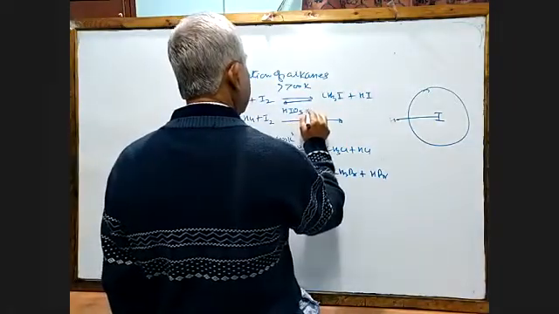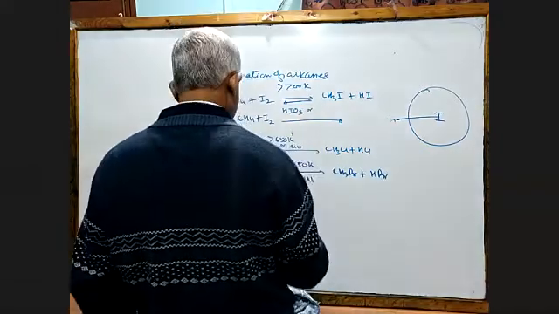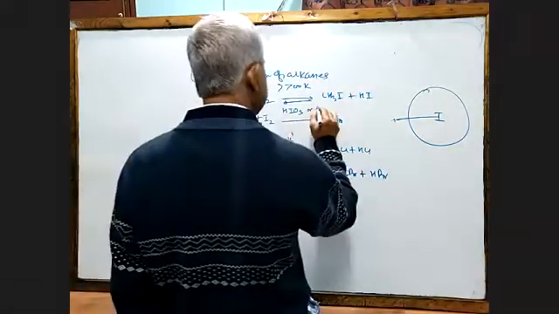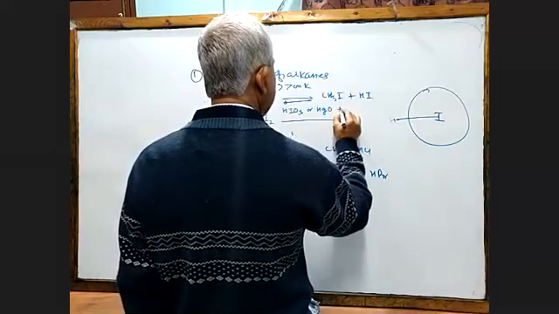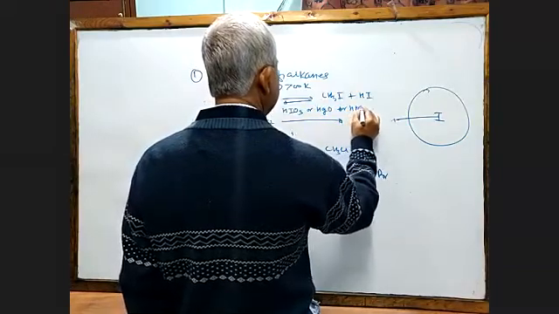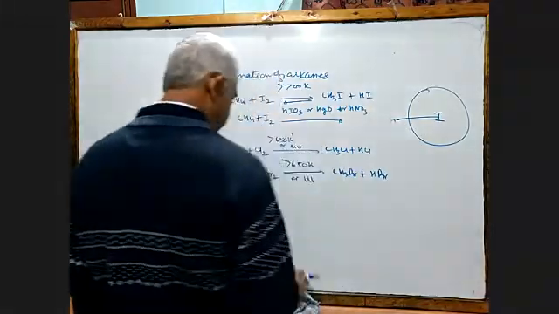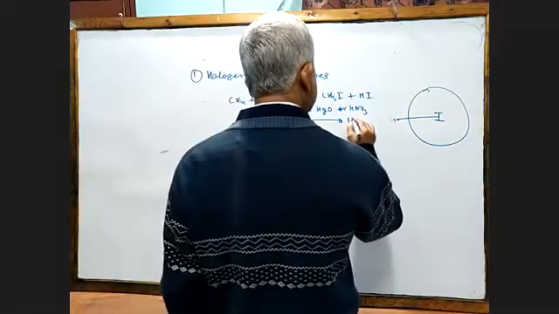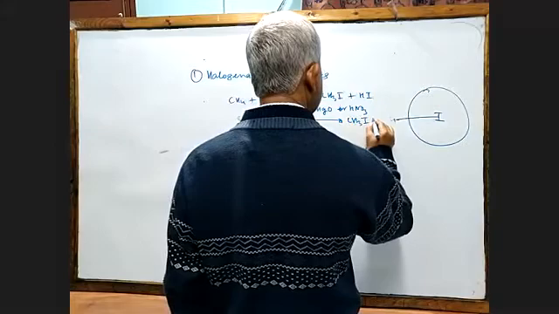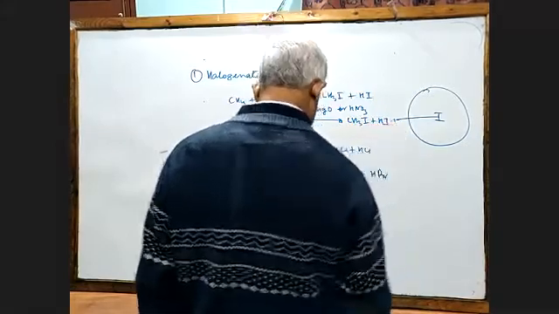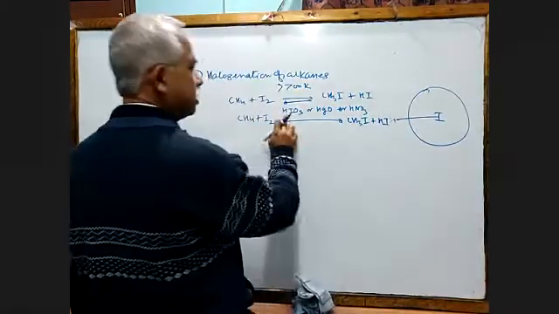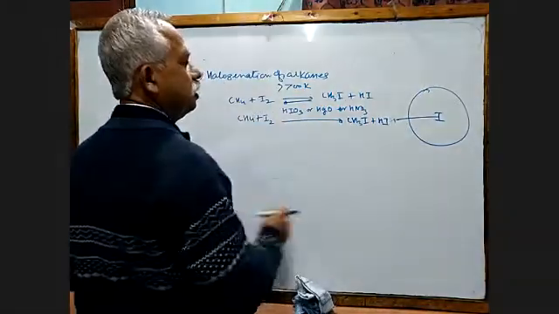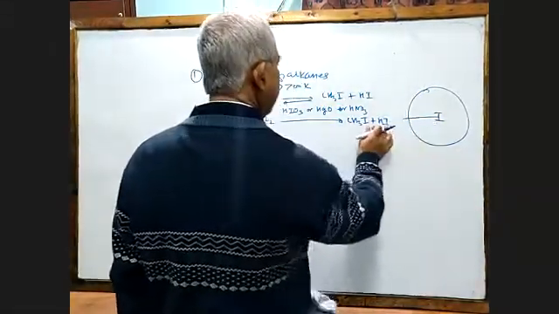or you can use mercuric oxide, or you can use HNO3. In that case, this reagent is immediately going to oxidize the hydrogen liberated.